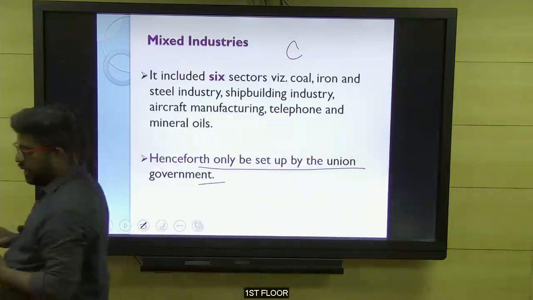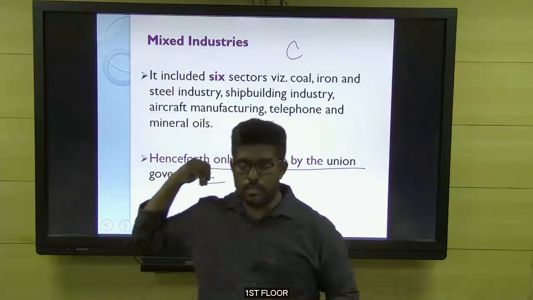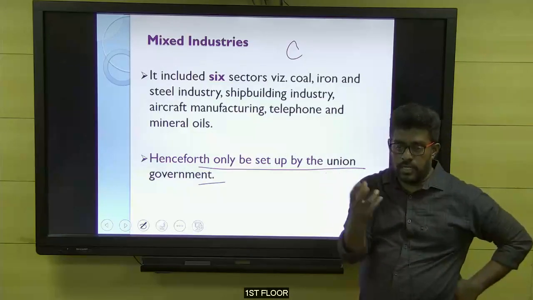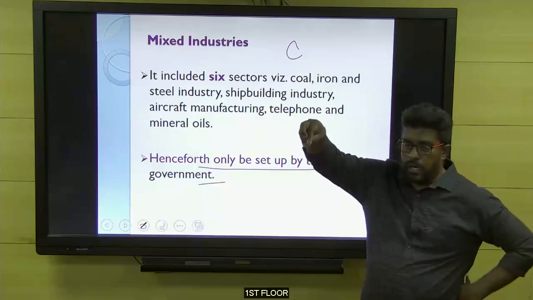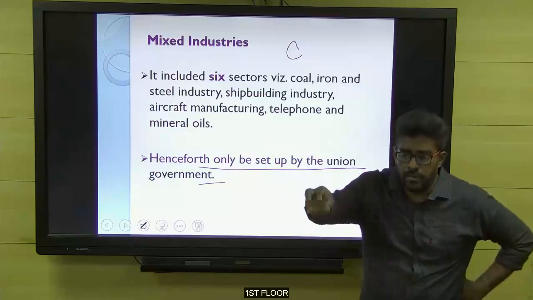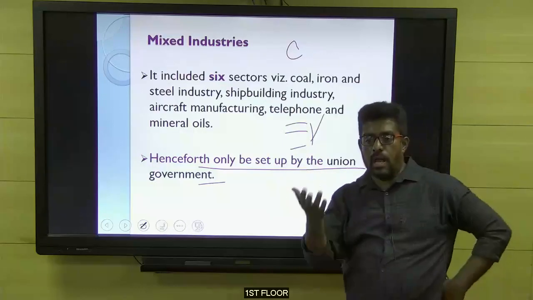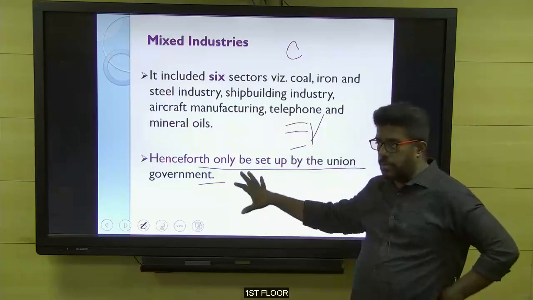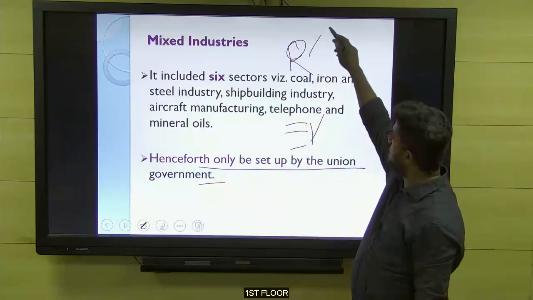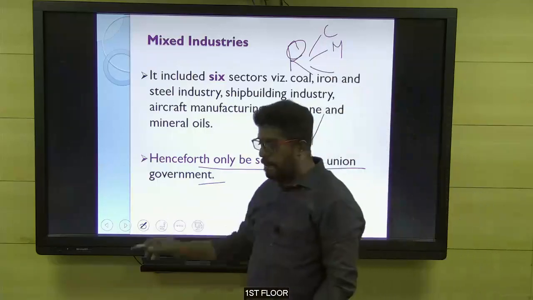Next point. Regarding examples, you need not memorize, okay? Don't keep this in your mind. As I have given in the slide, it doesn't mean that you should memorize all these industries. Will there be a UPSC question asked in this manner: consider the following industries which were classified as mixed industry during the industrial policy of 1948? UPSC will never ask that. But without giving examples, you will ask me, sir, what are the examples? So for understanding purposes, I have given examples. You just remember that in 48 we introduced the concept of reservation. Reservation means central category, mixed category, and regulated. That's more than enough. Have you all copied?